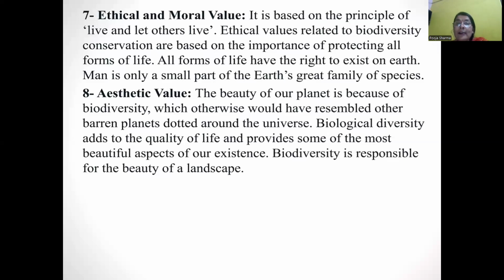Different bright colors of flowers and different colors of birds make biodiversity beautiful. Biological diversity adds to the quality of life and provides some of the most beautiful aspects of our existence. Biodiversity is responsible for the beauty of landscapes. This beauty makes our mind happy.